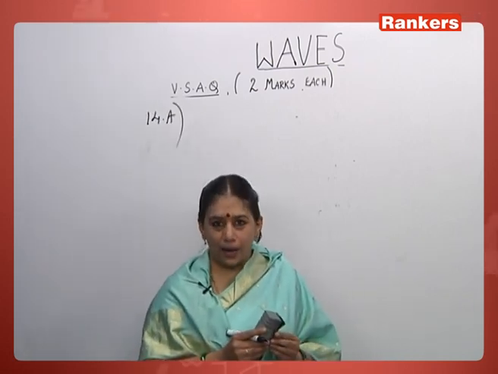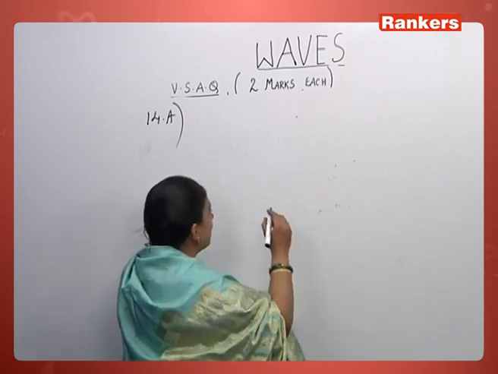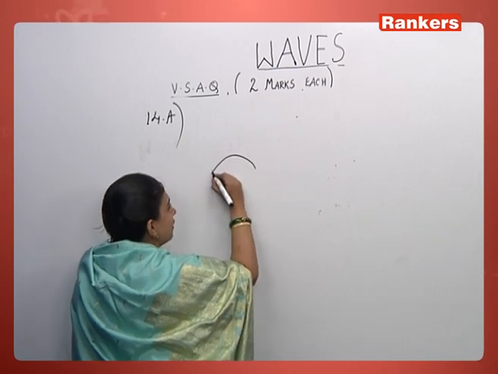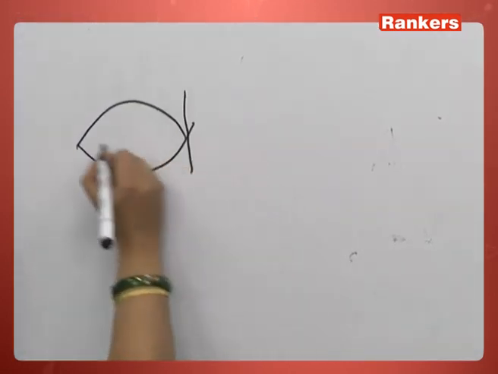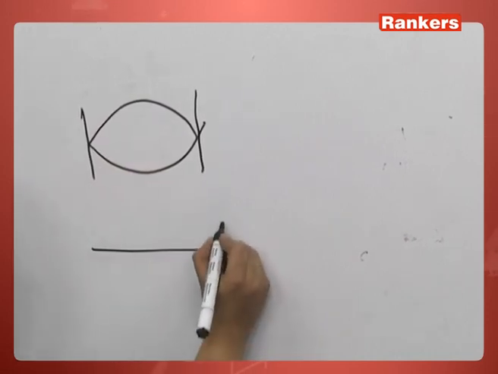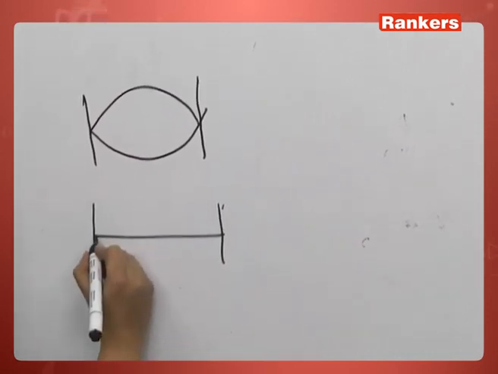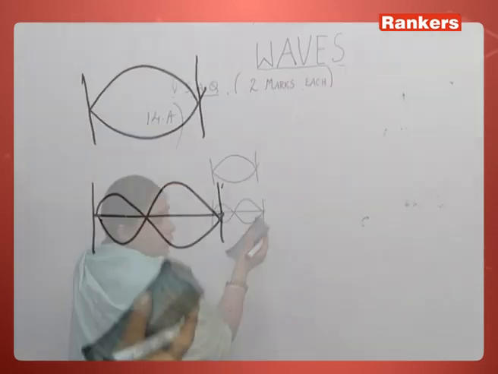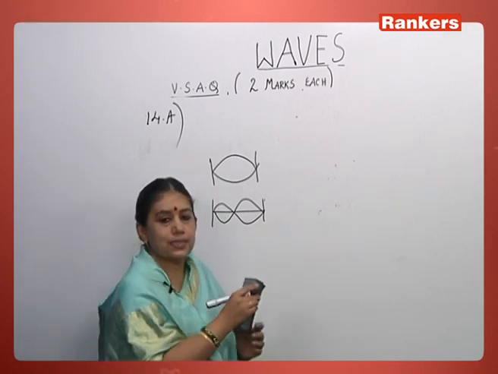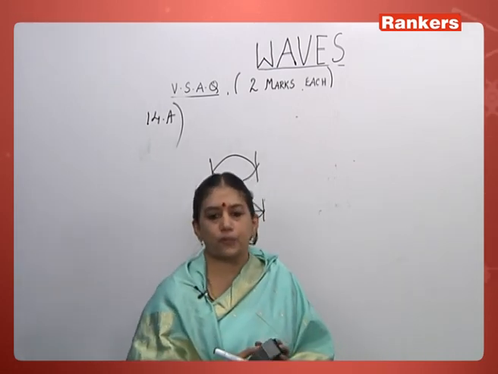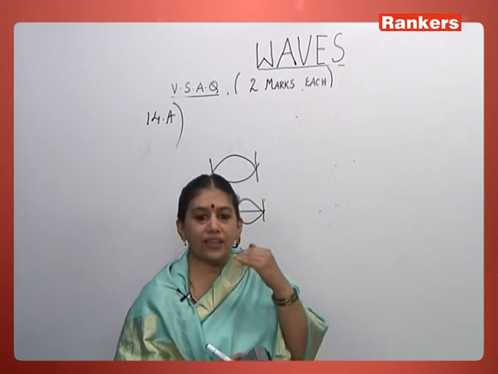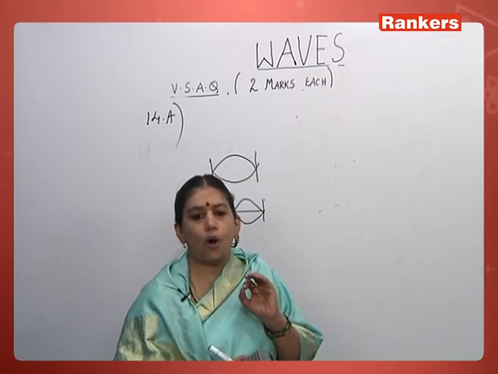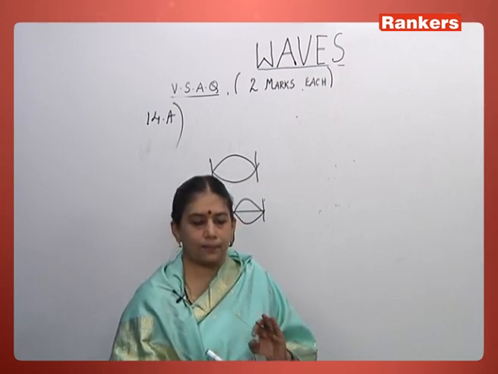What are harmonics? When we talk about harmonics, like for example, we have seen in stationary waves, suppose the string is plucked at the center, it vibrates in one loop. If the mode of vibration is changed, it may vibrate in 2 loops or it may vibrate in 3 loops. So it goes on. Here he is asking us just the definition of harmonics. Harmonics are the higher frequencies of vibration which are an integral multiple of the fundamental frequency.